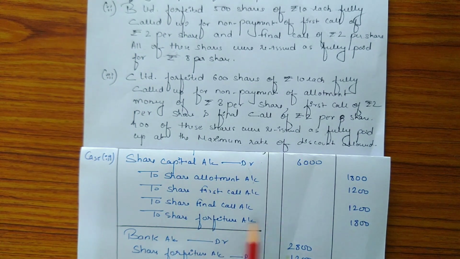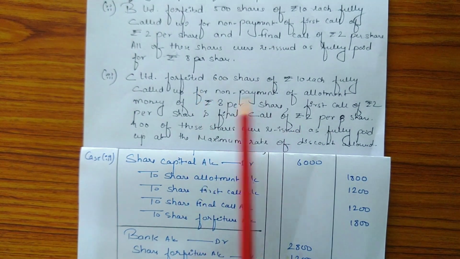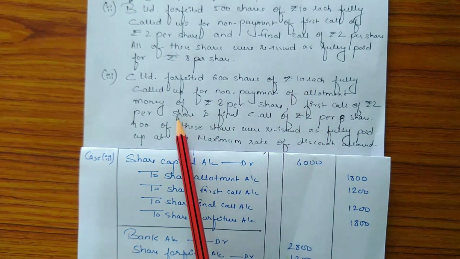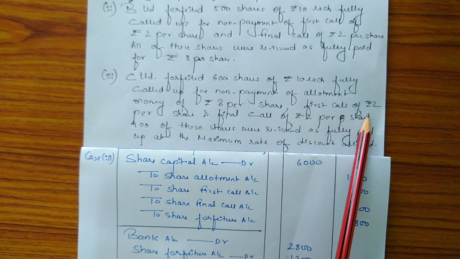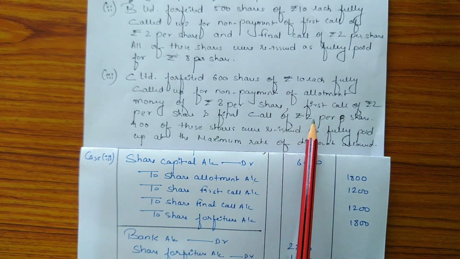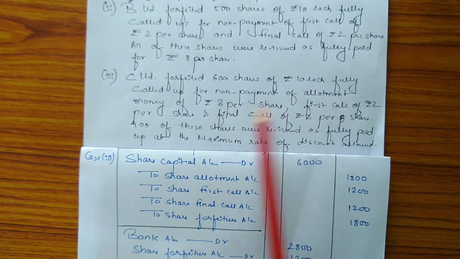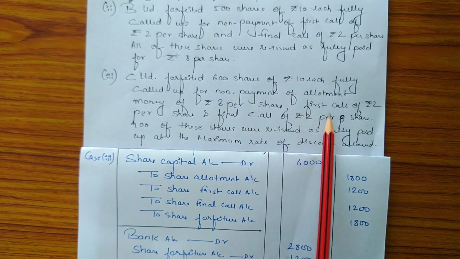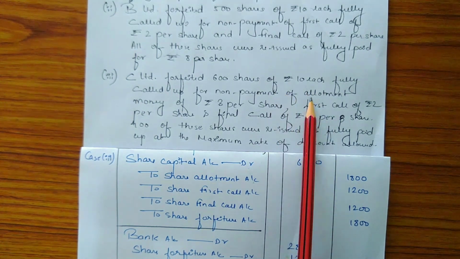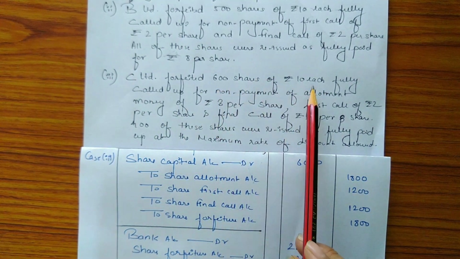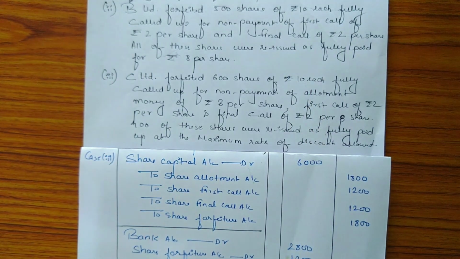Now share forfeiture account is credited with the amount 1,800, as the number of forfeited shares is 600 and the called up amount was rupees 10, out of which rupees 3 on allotment, rupees 2 on first call and rupees 2 on final call has not been paid, which means the total amount not received is 3 plus 2 plus 2, which is 7. So out of 10, 7 has not been received. So the remaining rupees 3 has been received on application. So share forfeiture account will be credited with the amount 600 into 3, that is 1,800.